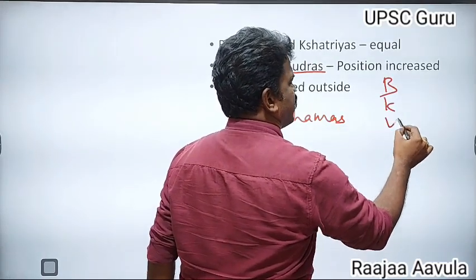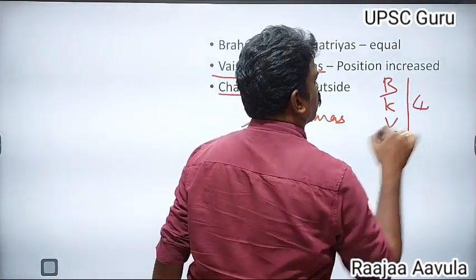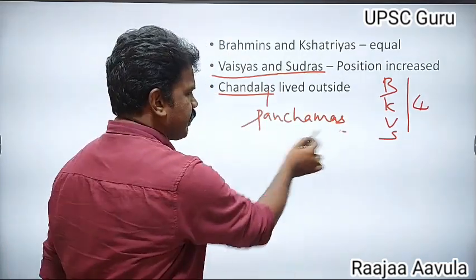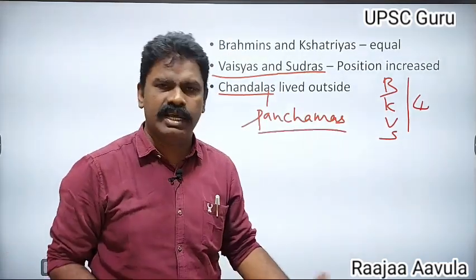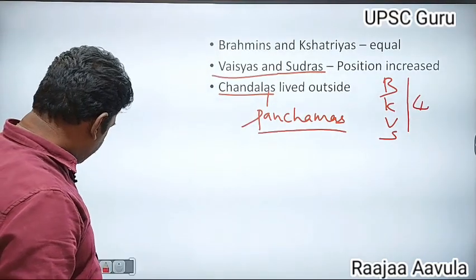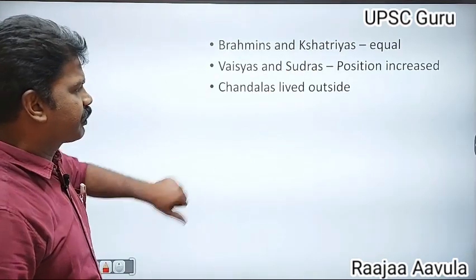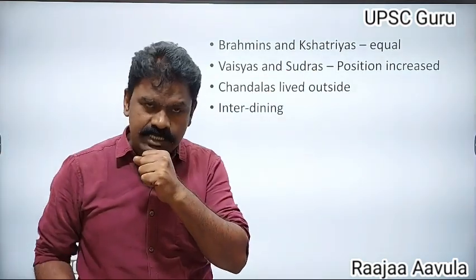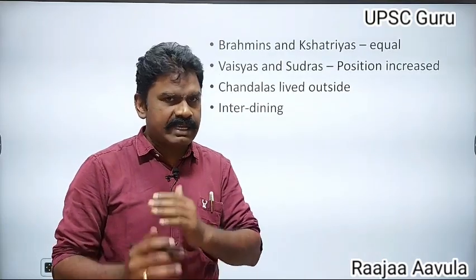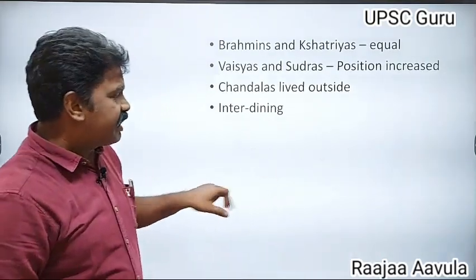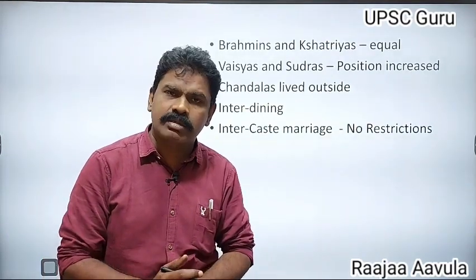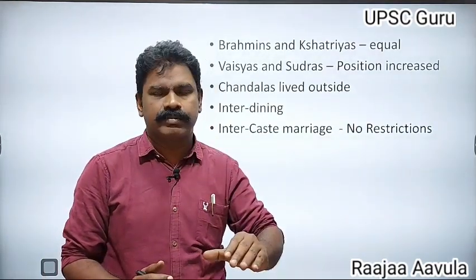Brahmana, Kshatriya, Vaishya, Sudra, these were the four, that is Chaturvarna. The fifth Varna is Panchama. Chandalas used to live outside the village. Now, the caste system of this period. The caste system was very liberal in this period. Interdining and intercaste marriages were not restricted.